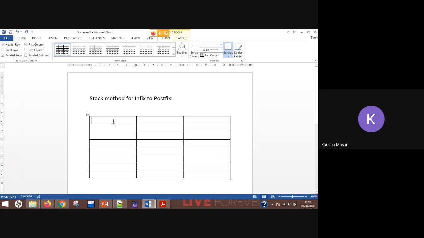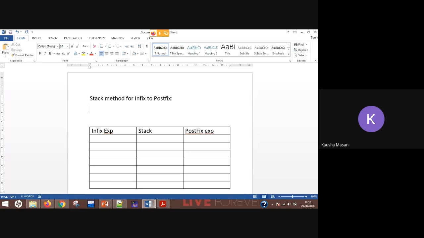The first column is your infix expression, the second column is your stack, and the third column is your Polish notation. So let's say postfix. Let me take an example.